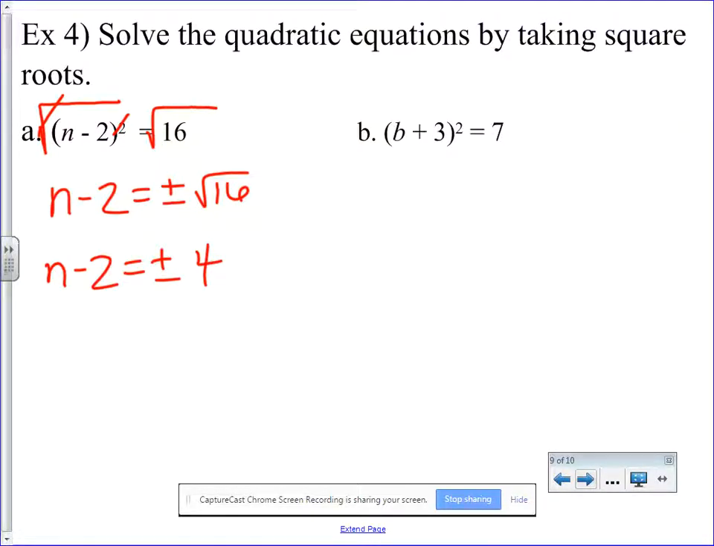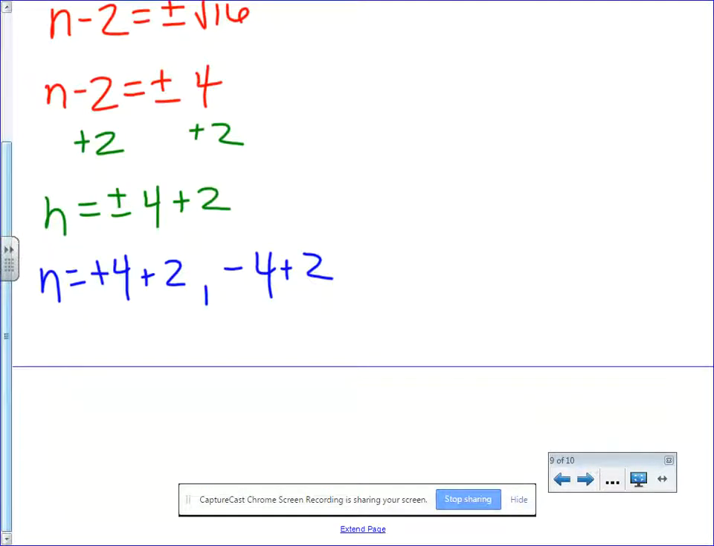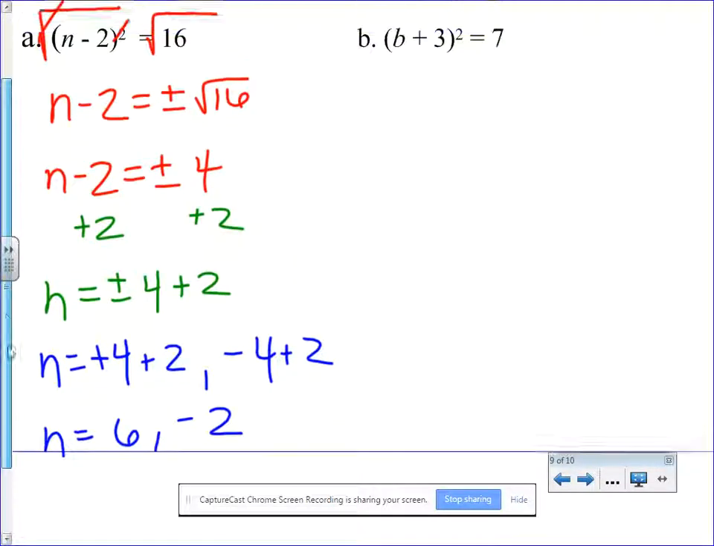Now, this is where it gets a little interesting. To get n by itself, I now have to add 2 to both sides. So I'm going to have n equals plus or minus 4 plus 2. Now, we can simplify this a little bit. If I were to have rewritten this as plus 4 plus 2 and minus 4 plus 2, then I can get an exact number. This is going to give me 6 and negative 2. So my solutions to this quadratic are 6 and negative 2.